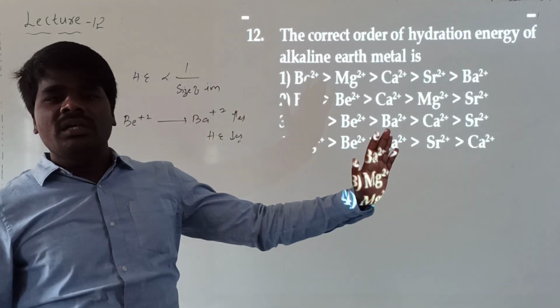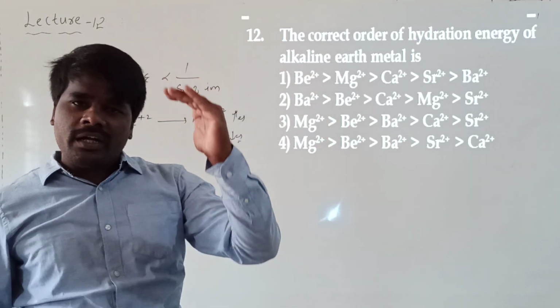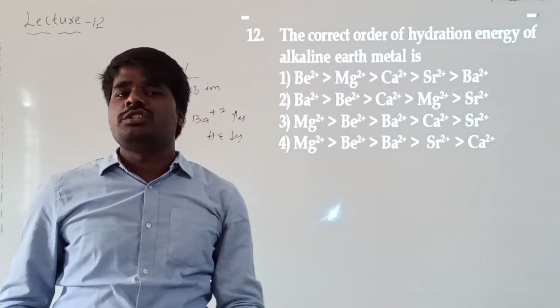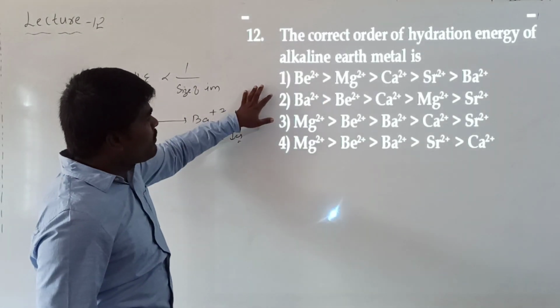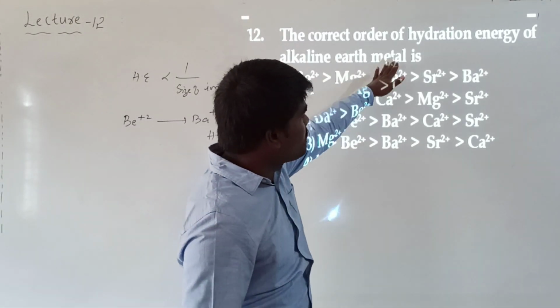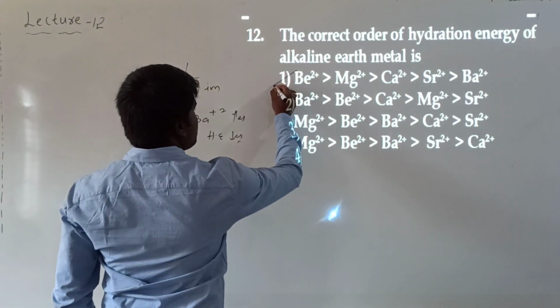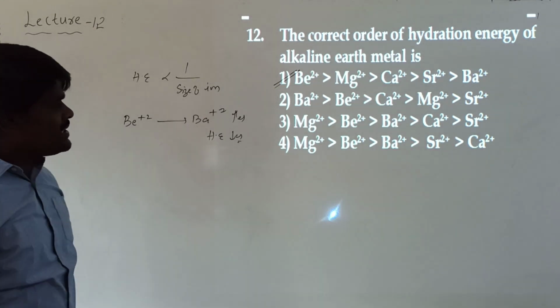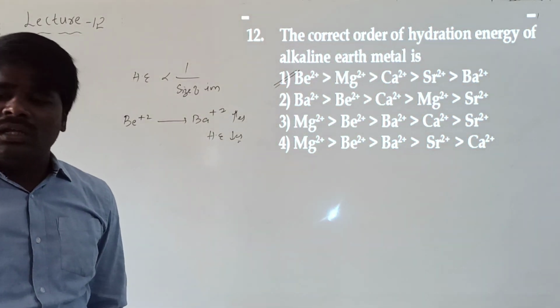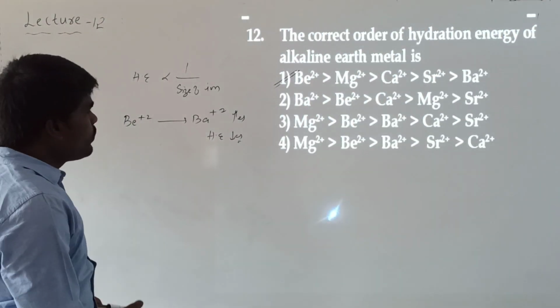As the size of the metal ion increases, the extent of hydration decreases, and hydration energy also decreases. So from beryllium to magnesium, magnesium to calcium, calcium to strontium, strontium to barium, the hydration energy of alkaline earth metals decreases. This will be the decreasing order of hydration energy. It is clear.